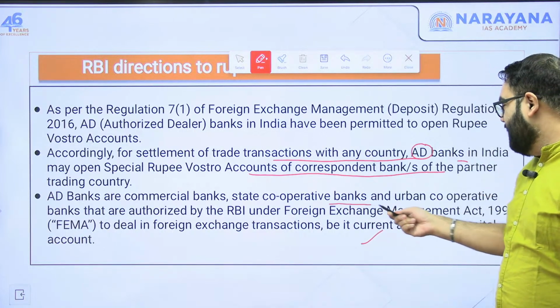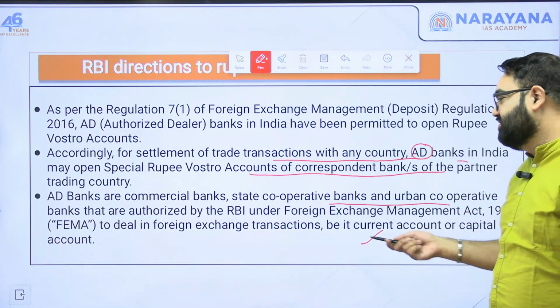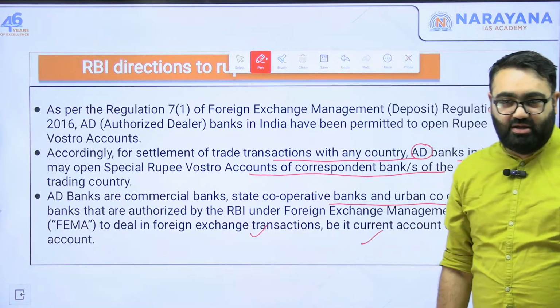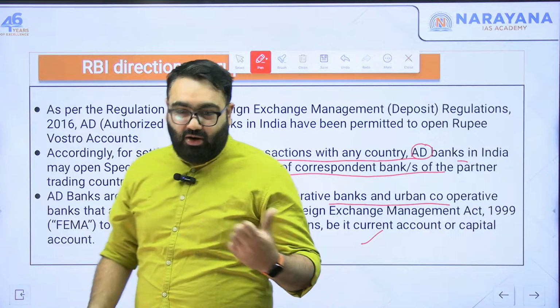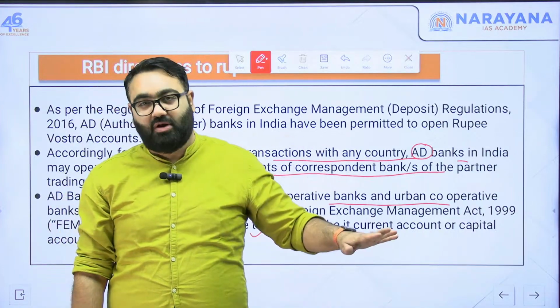They can be state cooperative banks also, urban cooperative banks also. They should be authorized by the RBI. So those banks authorized by the RBI can be scheduled commercial banks, can even be cooperative banks. They are the ones who have to open up the account.